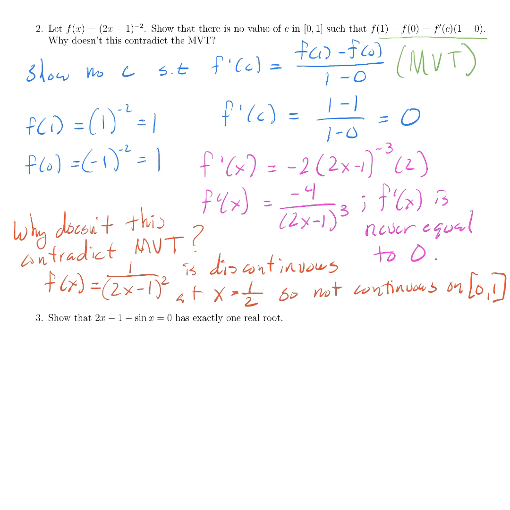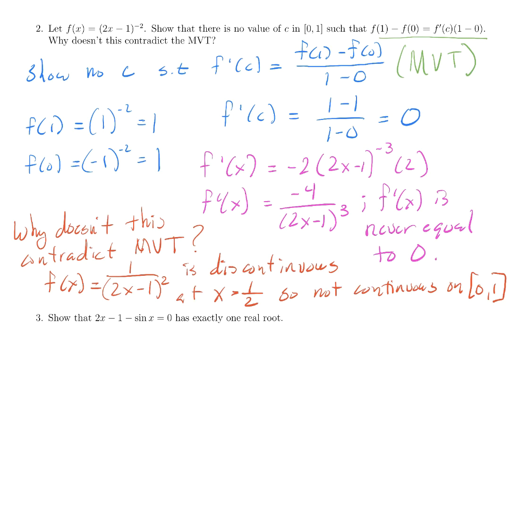All right. So f of 1 is 1 to the negative second power, which is 1. F of 0 is negative 1 to the negative second power, which is also 1. So f prime of c would have to equal 1 minus 1 over 1 minus 0, which is 0. Okay, let's see if that happens. Let's take the derivative of this function. We need the chain rule.